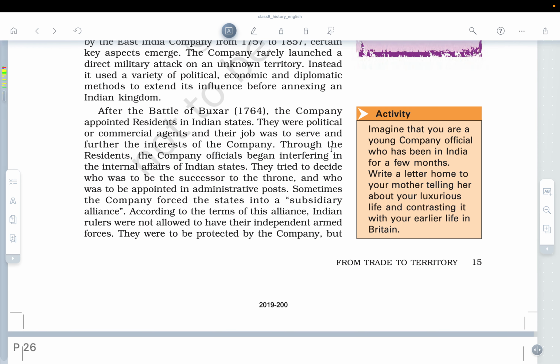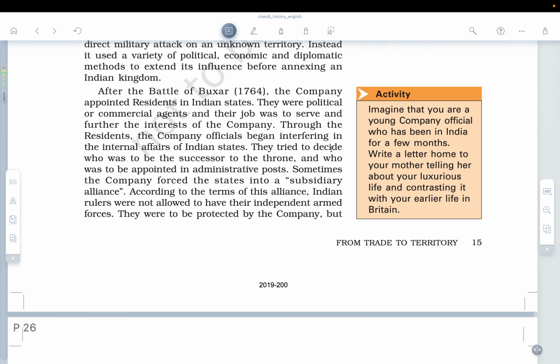After the Battle of Buxar, we see that the company appointed residents in Indian states. They were political or commercial agents, and their job was to serve and further the interests of the company. Through the resident, the company officials began interfering in the internal affairs of the Indian states. I have mentioned how they started interfering in the politics of Bengal. Later on we will see that they not only started meddling in the internal politics of Bengal, but also in the region of the Carnatic and in Awadh. So we will see how they started meddling in the politics.